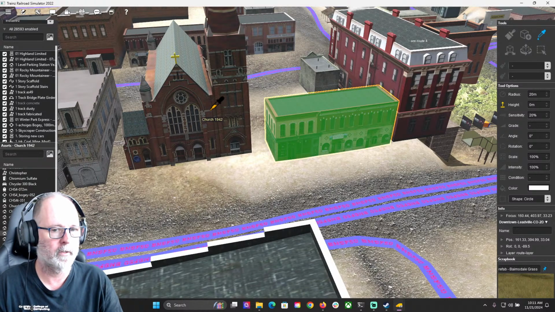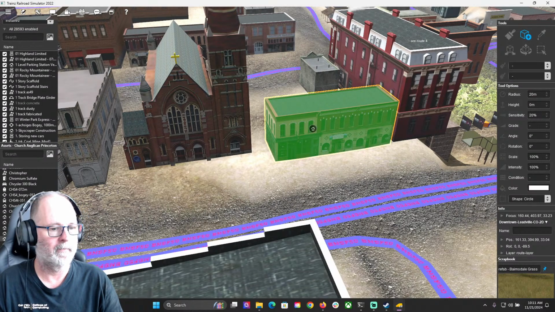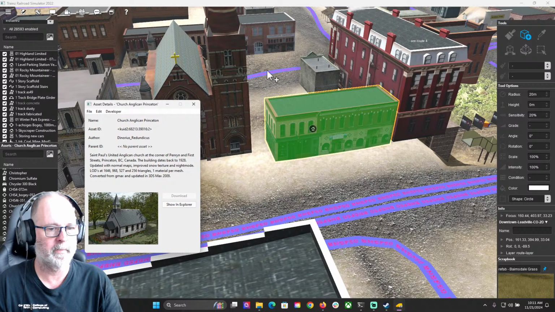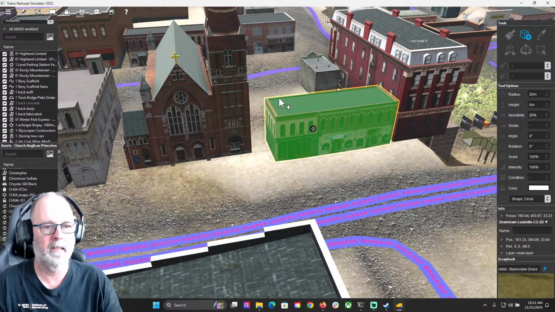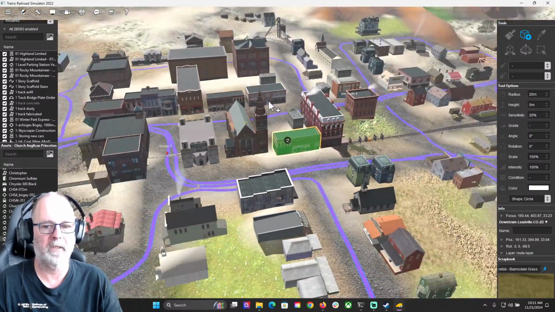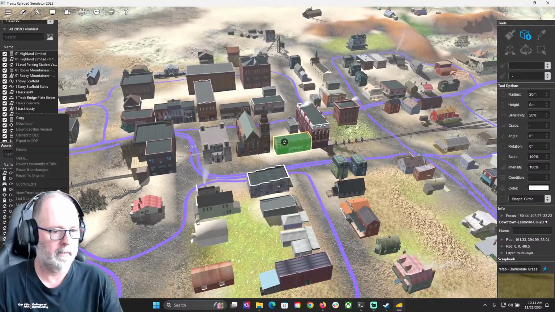If I click on the church 1942, that's not very specific. Oh, they actually have all these different churches in here. Now, if I double click it, it just shows me the details. It doesn't take me to the object in the game. Where's the object in the game? Can I right click on here and see?